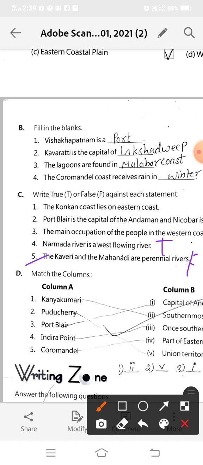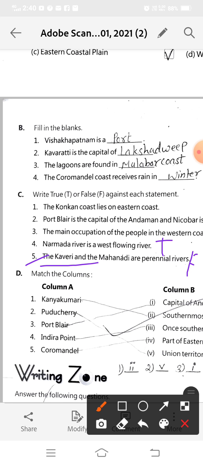That is why Kaveri is known as a perennial river, but Mahanadi is not. But here Kaveri and Mahanadi are given together, so this statement is false. If only Kaveri were here, then we could put true. Otherwise all the rivers of southern India are known as seasonal rivers.